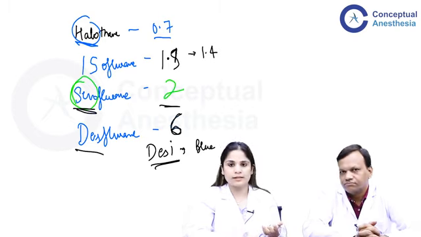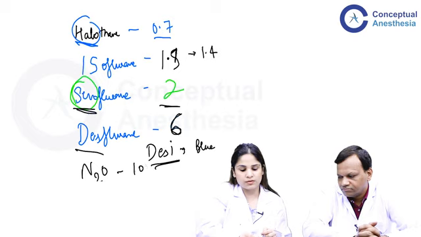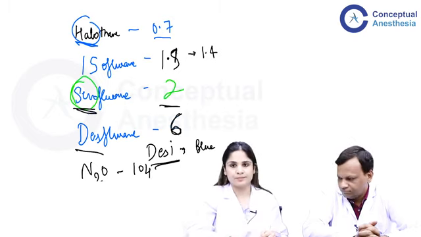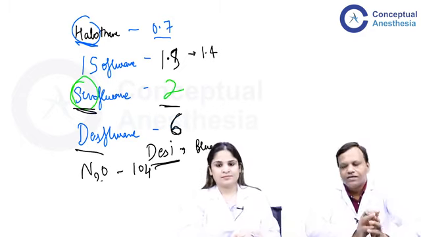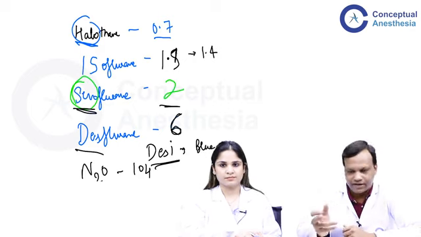And of course, one more is there that doesn't have a mnemonic, but just to complete the list, as sir has mentioned, the MAC of nitrous oxide is 104%. So these are all that you need to remember. Thank you, ma'am. That's an excellent way of remembering the MAC of different inhalational anesthetic agents. I hope you won't forget now.